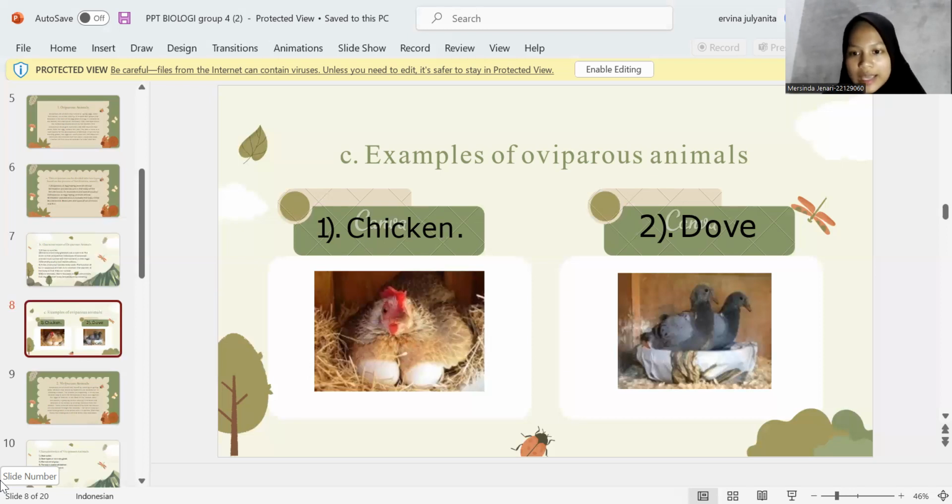The second example is pigeon. Female and male pigeons will jointly build a nest in a hole in one breeding cycle. The female lays 2 to 4 eggs. As for the incubation, it takes about 16 to 18 days until the eggs hatch. It is necessary to know that the process of incubating eggs in pigeons is carried out jointly, by both male and female pigeons.